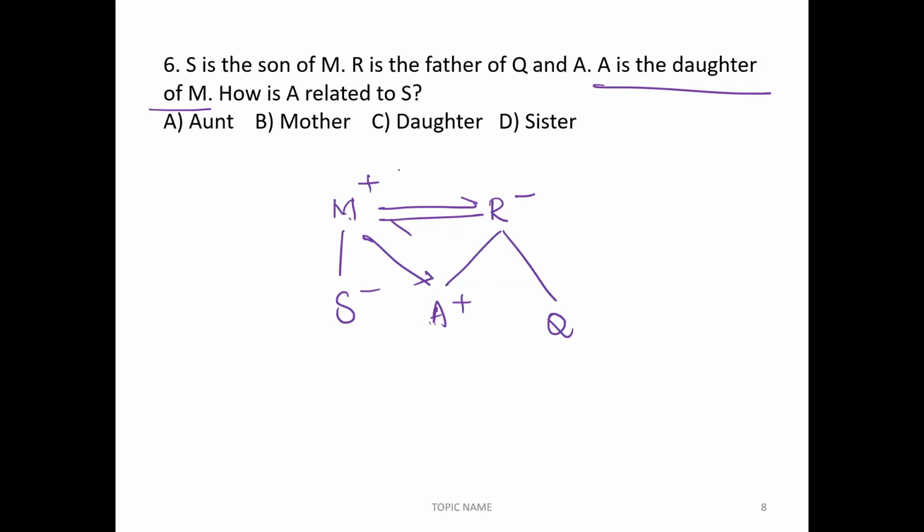Now, what is the question he is asking? How is A related to S? Sister. The answer is option D, sister. These two people are the same generation. A is female, so we can say sister.